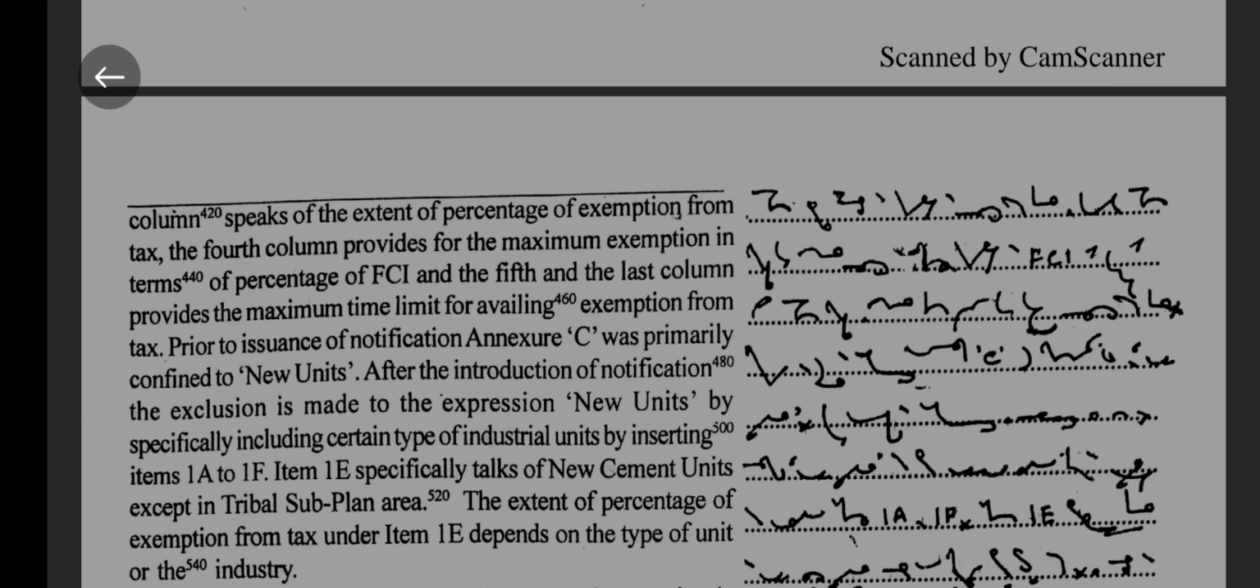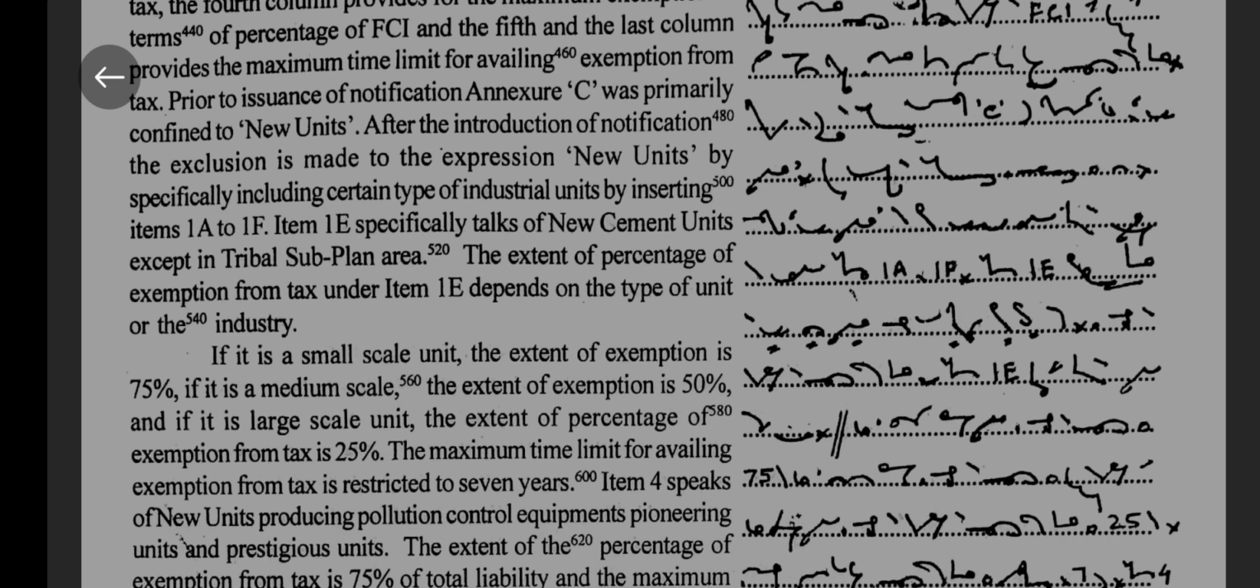Prior to issuance of the notification, Annexure C was primarily confined to new units. After the introduction of the notification, the exclusion is made to the expression new units by specifically including certain types of industrial units by inserting items 1A to 1F. Item 1E specifically talks of new cement units except in tribal subplan area.